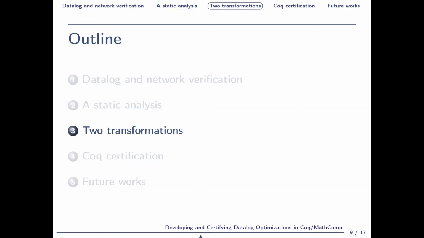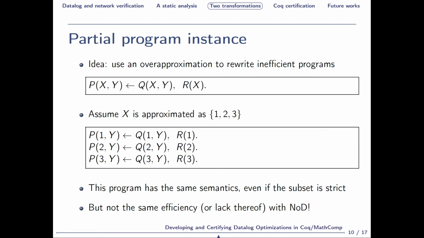So we can now use this static analysis in our transformations. The first transformation assumes another approximation of the program's behavior and partially instantiates its inefficient parts. So for example, assuming here that the Datalog engine does not handle Q well, and that the other approximation associates the set 1, 2, 3 to the X variable, we can replace the generic rule by the three partially instantiated rules below. These two sets of rules, here and here, have the same semantics, even if the subset was strict.